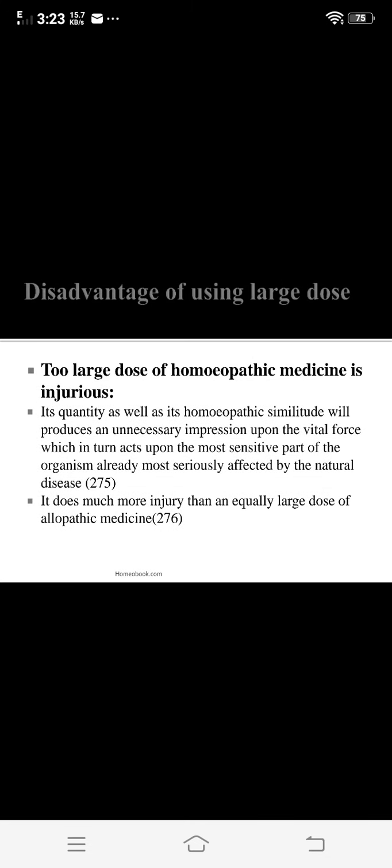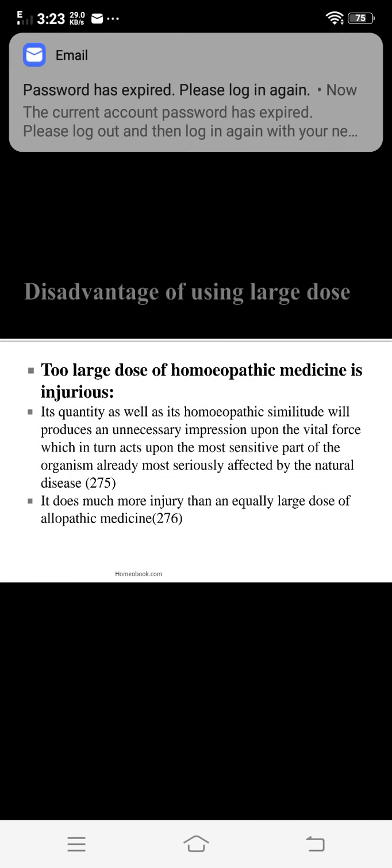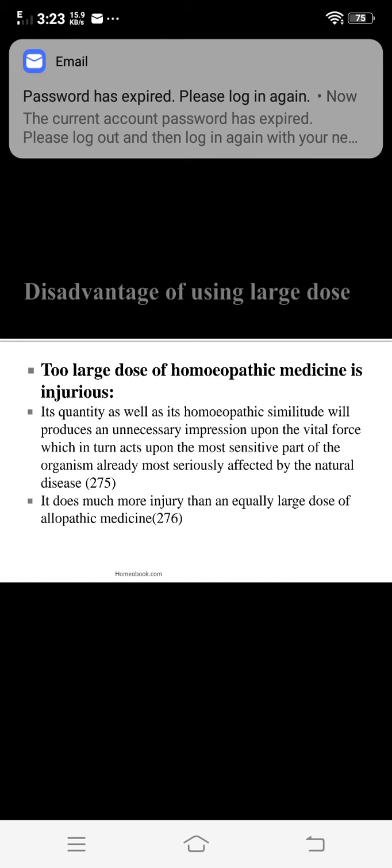The physiological dose is also important. What is meant by physiological dose? It is toxic in nature, and in homeopathy we cannot apply the physiological doses. In homeopathy we apply the minimum doses. So what are the reasons behind the application of minimum doses, or why do we use the minimum dose in homeopathy? So in this, the disadvantages of using a large dose.